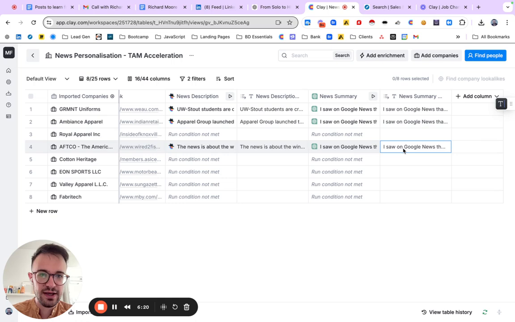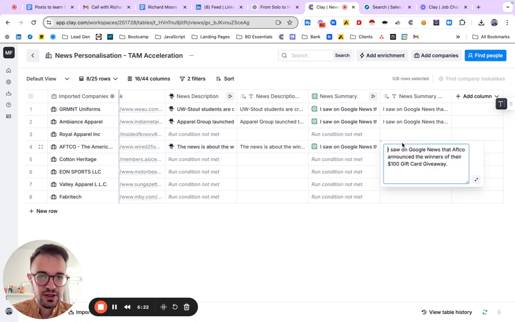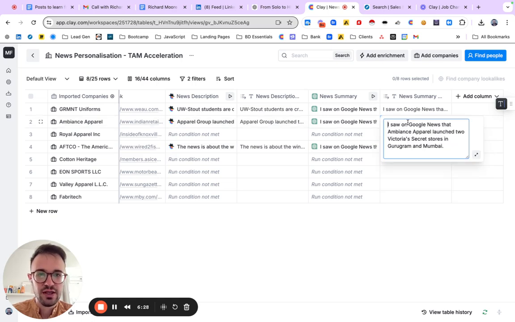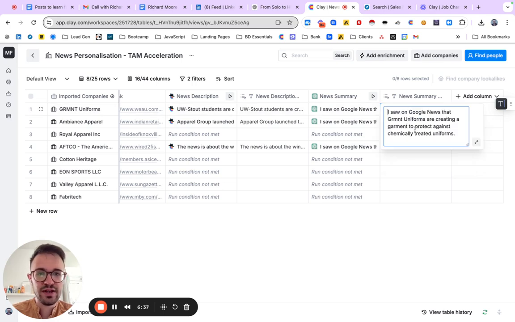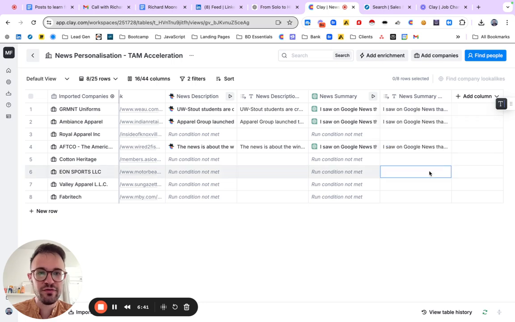And indeed, if we see the news summary, for example, I saw on Google News that AFCO announced the winners of the 100 gift card giveaway. I saw on Google News that Ambience Apparel launched two Victoria's Secret stores in Gurugram and Mumbai. This is super useful. I saw on Google News that this company is creating a garment to protect against chemical-treated uniforms.